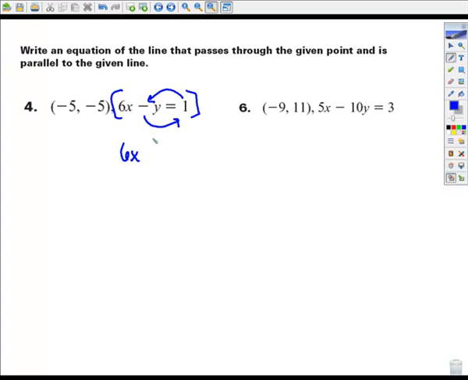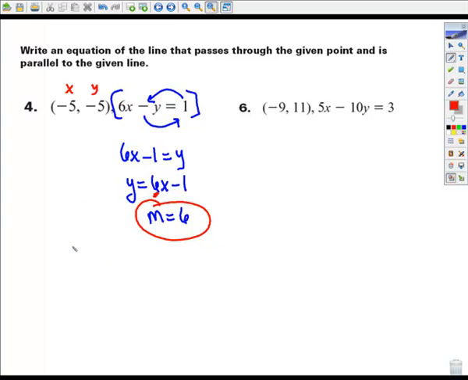So I'm going to get a 6x. To move the 1, I'll subtract it. To move the y, I'll add it. If it bugs you that it's looking like this, go ahead and just rewrite it y equals 6x minus 1. So I can see that the slope is 6. Remember, again, the slope is the m, the rate of change. So I'm looking at this point and this slope, and it says write the equation. Now, since it didn't specifically say write it in point slope form, we're going to always default back to slope-intercept form. That is the most common form that you'll ever see.